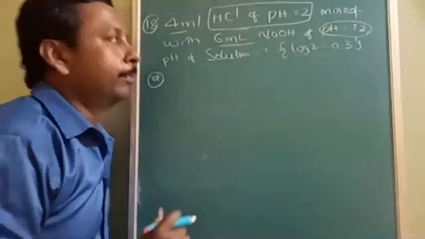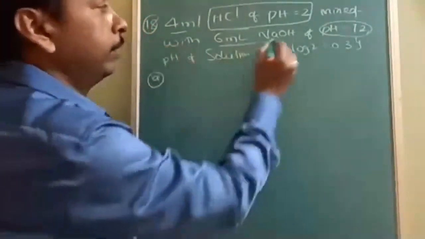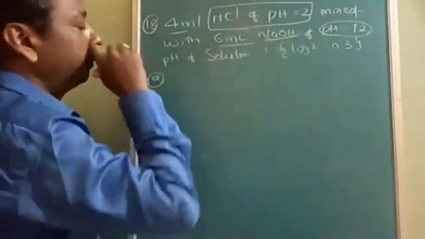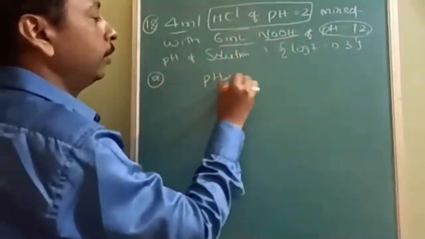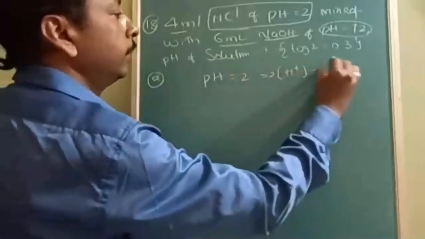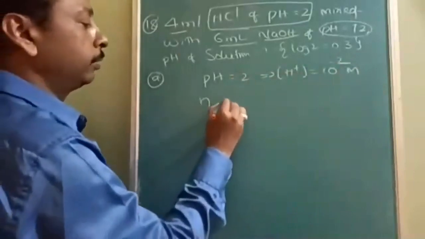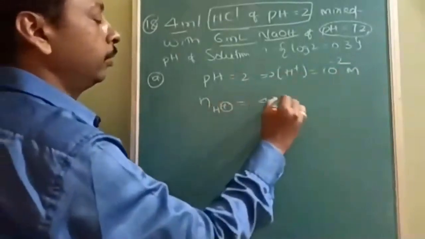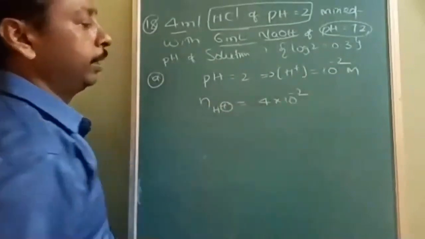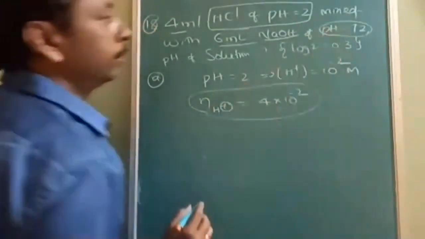Okay, see here. The main problem here is with pH equal to 12. For the acid, it is very simple. If pH is equal to 2, that means the hydrogen ion concentration is 10 to the power of minus 2 molarity. So the number of moles of H plus is equal to 4 into 10 to the power of minus 2. That is not a problem. Okay, the problem is here.